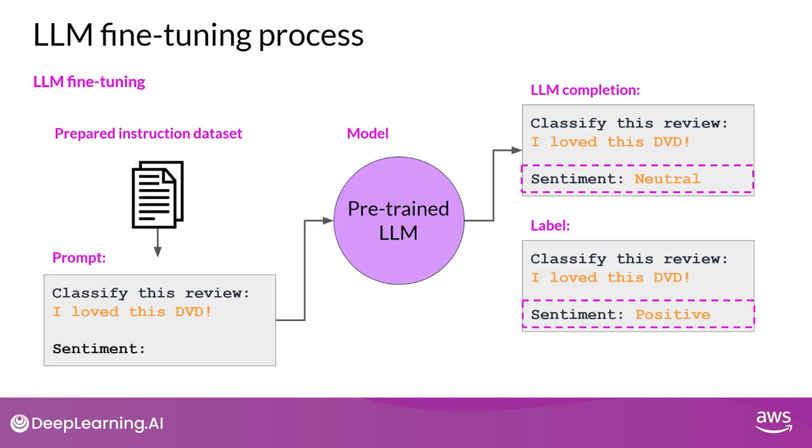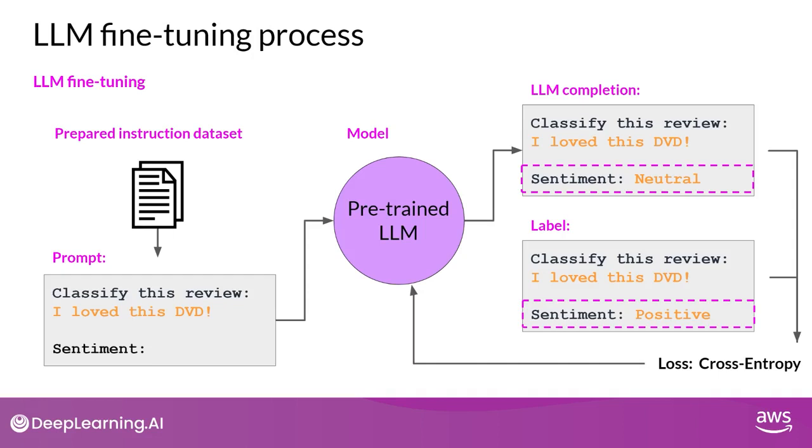Remember that the output of an LLM is a probability distribution across tokens, so you can compare the distribution of the completion and that of the training label, and use the standard cross-entropy function to calculate loss between the 2 token distributions. And then use the calculated loss to update your model weights in standard backpropagation. You'll do this for many batches of prompt completion pairs, and over several epochs update the weights so that the model's performance on the task improves.